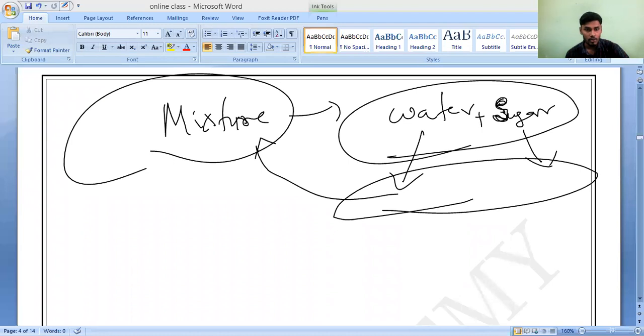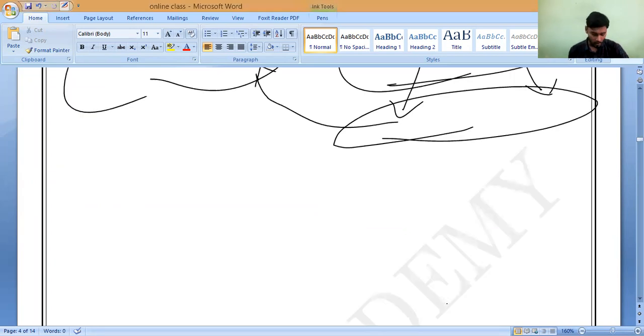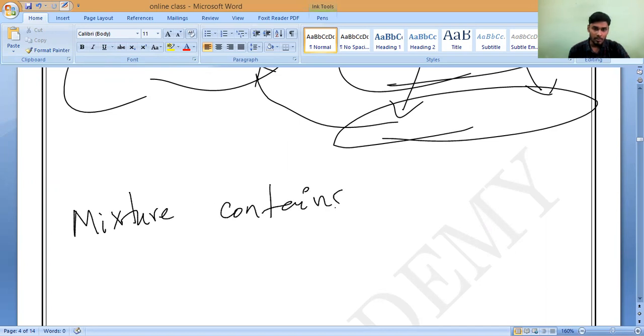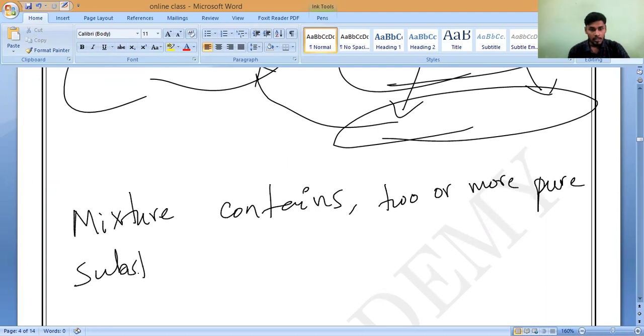Do you understand, all of you? A mixture contains two or more pure substances mixed together. That is what you have to write. Mixture contains, please write it. Mixture contains two or more pure substances mixed together.